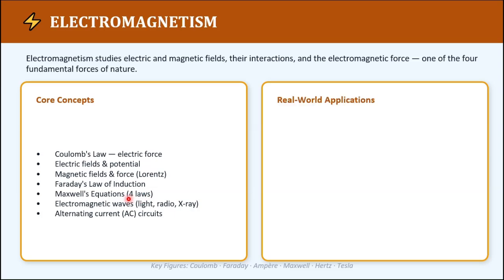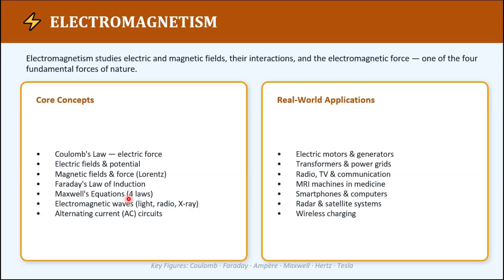The applications of this field are in motors, generators, transformers, power grids, radio, communication, TV, smartphones, basically everything. These are all some real-world applications of electromagnetism.